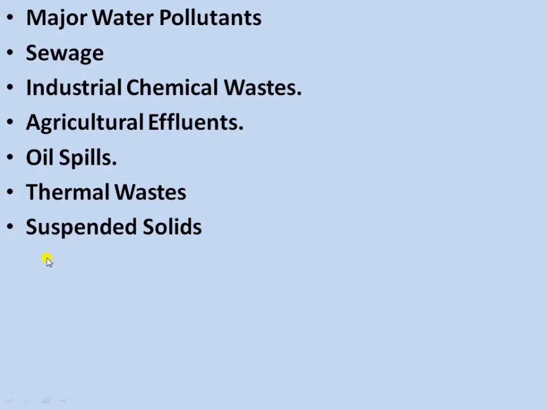Next is suspended solids. These are also water pollutants. Suspended solids come from soil erosion, untreated sewage and mining. These suspended pollutants block the sunlight from reaching the aquatic plants and animals, so they change their habitat. So these are the water pollutants.